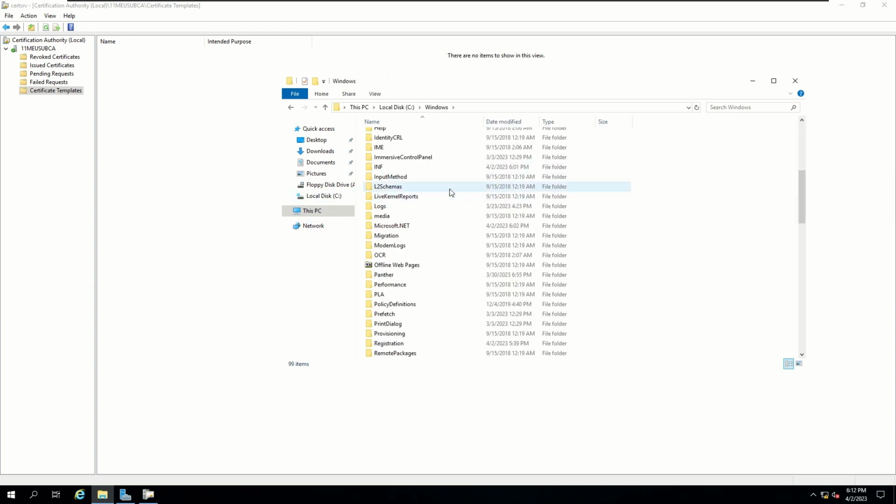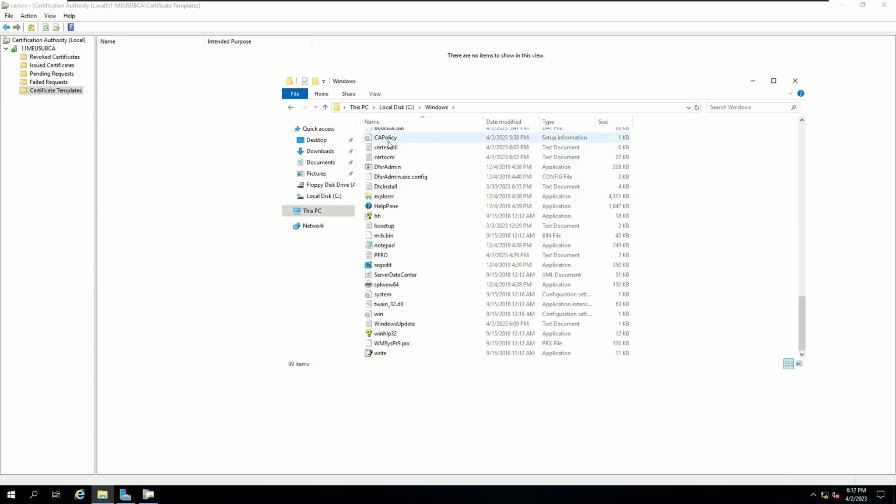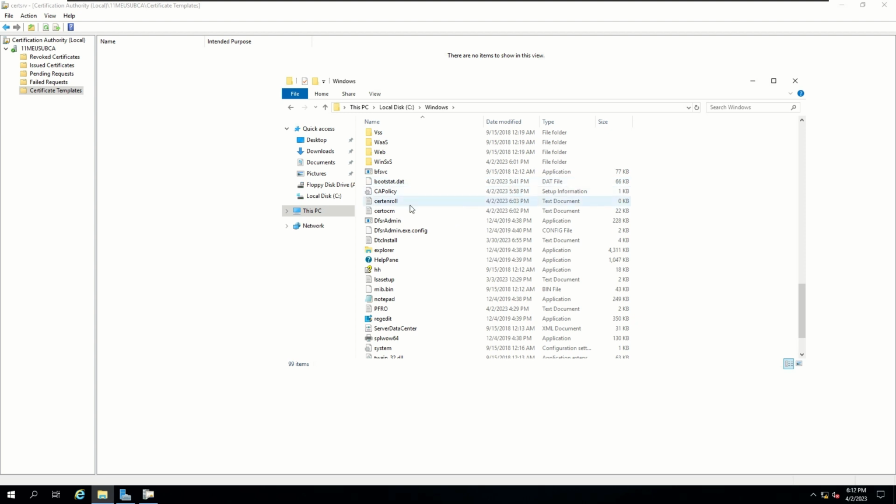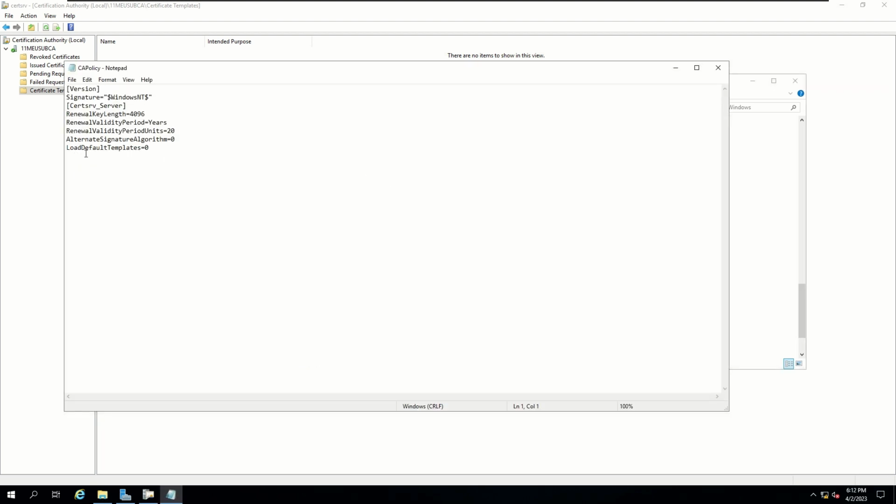So let's see. If I go to my Windows folder on my C drive and head over to my CA policy INF file, if you don't see this white paper with the little gear, that's probably one of the root causes of your error. Now, if you don't see this file in here at all, that could also be your error. Or if you do see it here and it has the correct little icon and saved correctly, if you open it, your load default templates should look something like this. So double check it for any spelling errors or maybe extra spaces or some type of character in there that you did not mean to input.